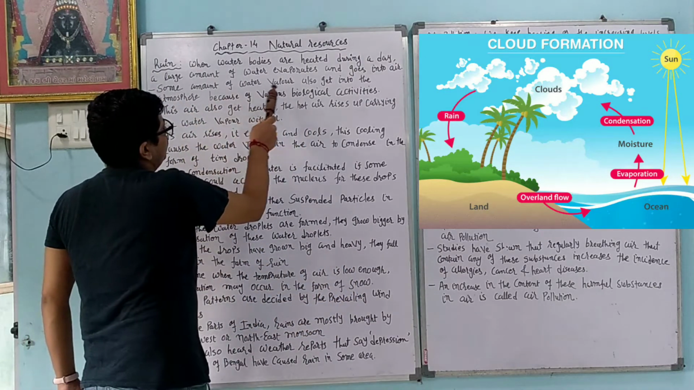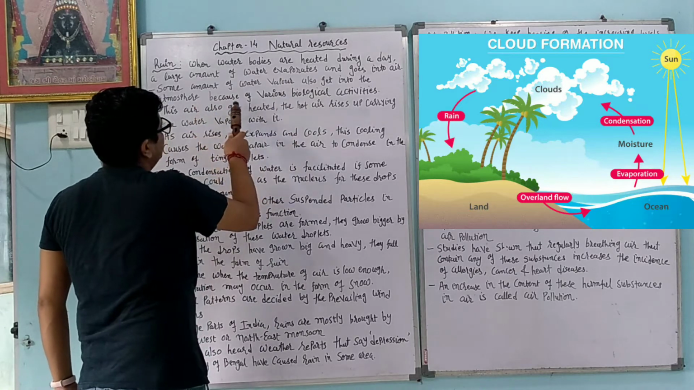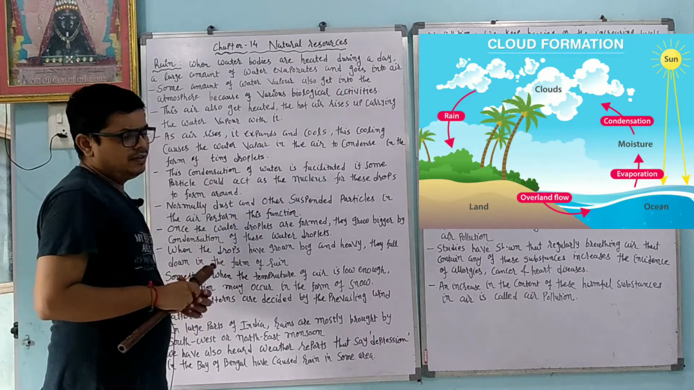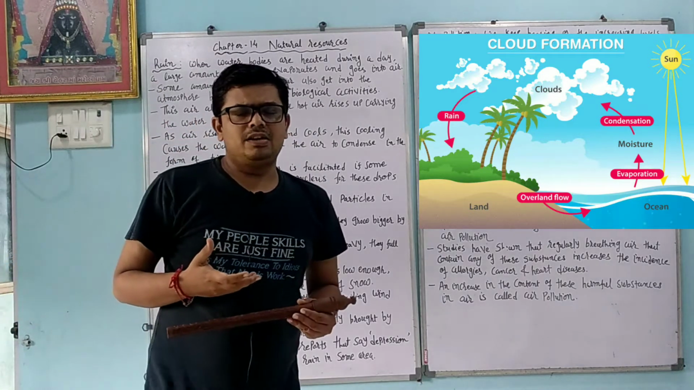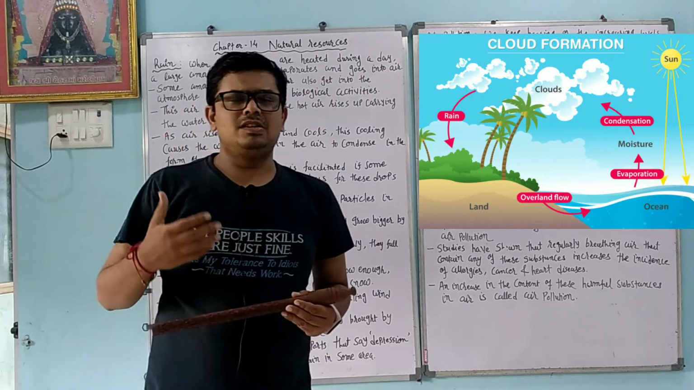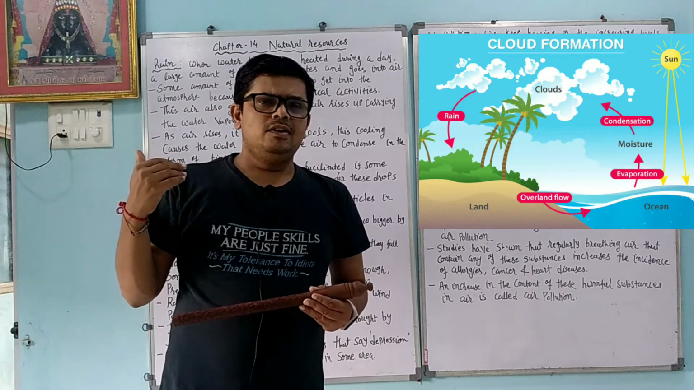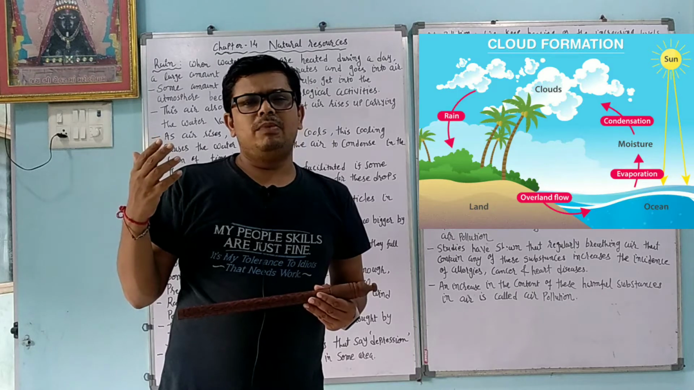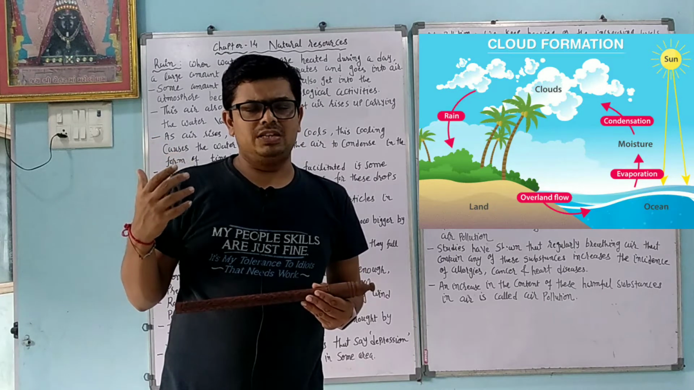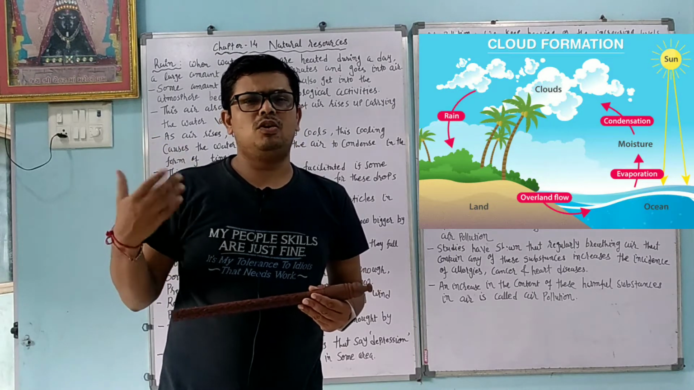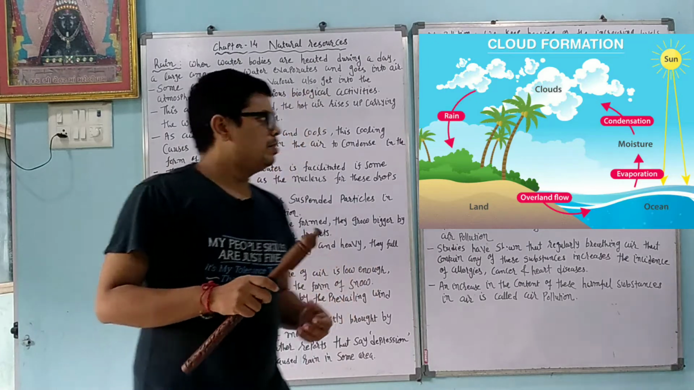Some amount of water vapor also gets into the atmosphere because of various biological activities, like transpiration. Excess water goes into the atmosphere from plants; that is called the transpiration process. Like that, water also goes into the atmosphere.